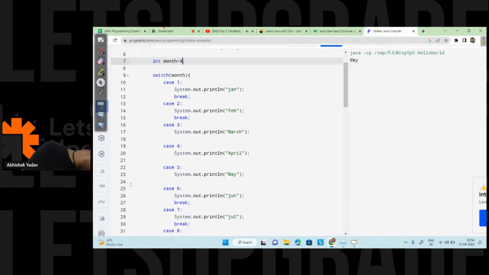Then it doesn't work. Why, Praveen? Like I told you, the break keyword is optional, so it is up to you. You can remove the break keyword and you can add the break keyword. April and May. Sidhu is saying we will get April and May. Okay, still waiting for the correct answer. No one from the audience?